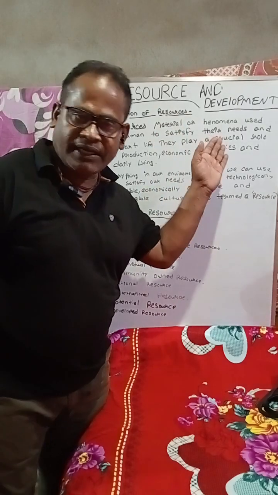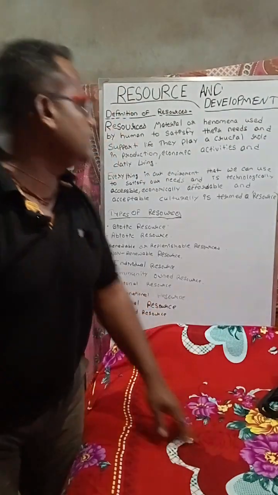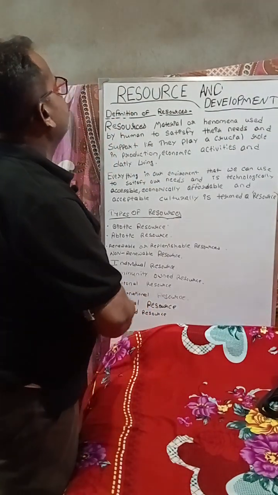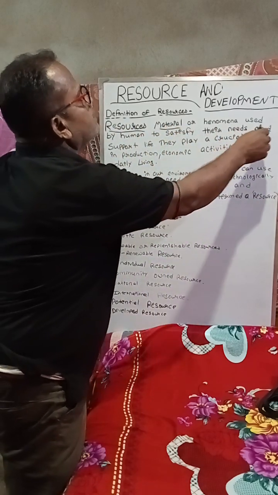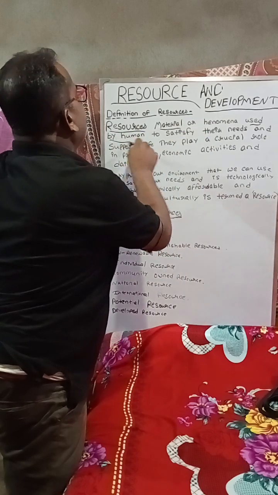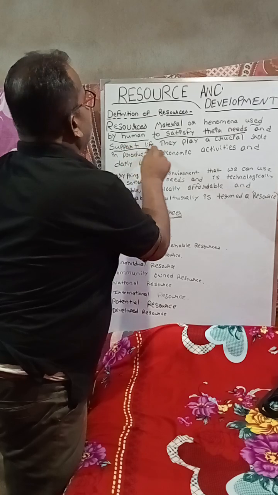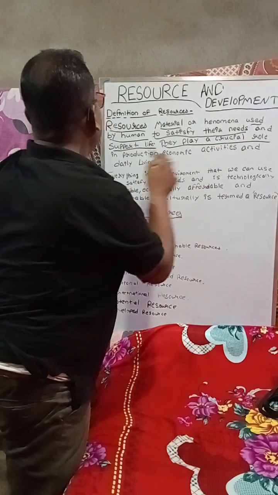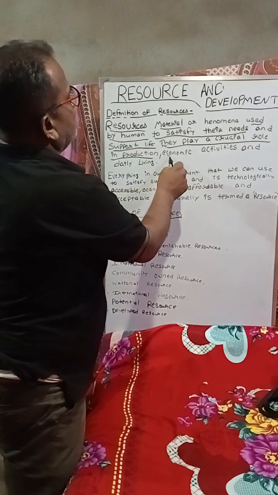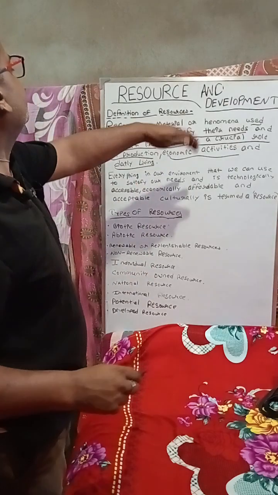Actually, I don't find it important to see what is written in the definition. Resources, you can say, are materials used by humans to satisfy their needs and support life. Full stop. They play a crucial role in production, economic activities, and daily living. These are what is very important.